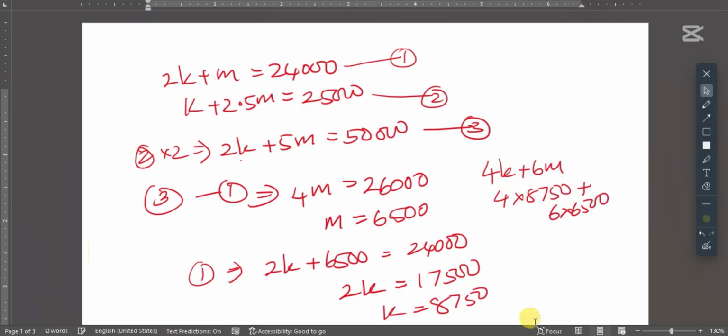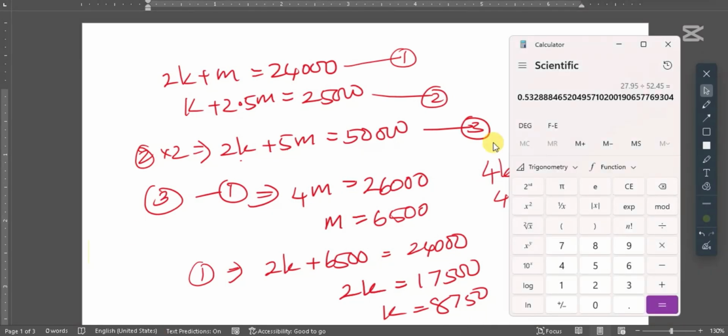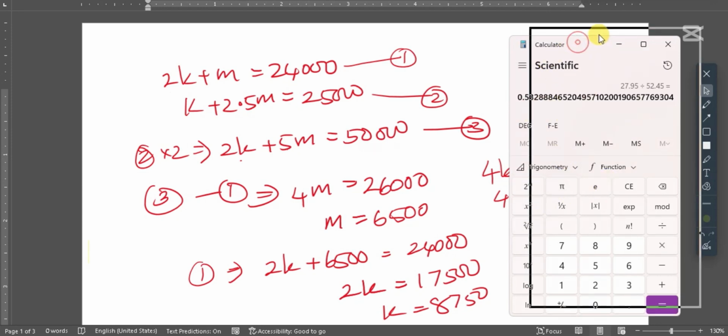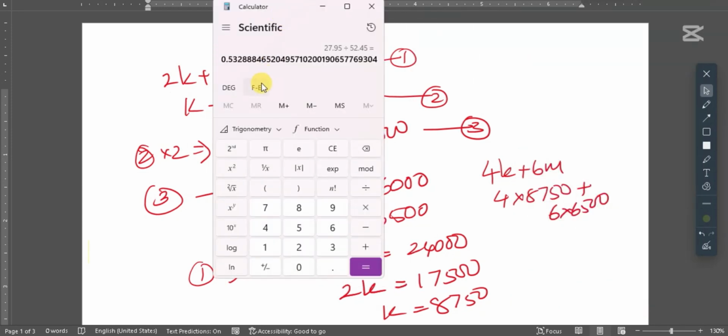How much is that? 74,000. That is the contribution.